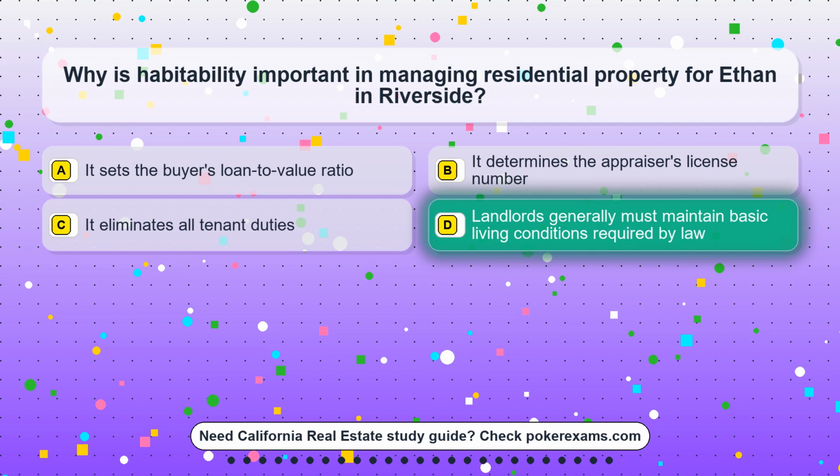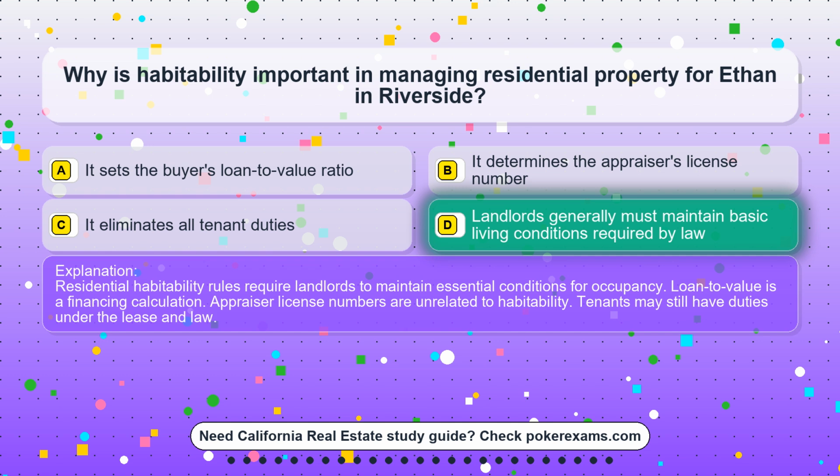The correct answer is option D. Landlords generally must maintain basic living conditions required by law. Residential habitability rules require landlords to maintain essential conditions for occupancy. Loan-to-value is a financing calculation. Appraiser license numbers are unrelated to habitability. Tenants may still have duties under the lease and law.